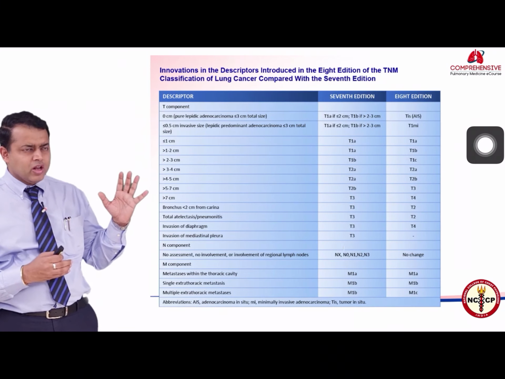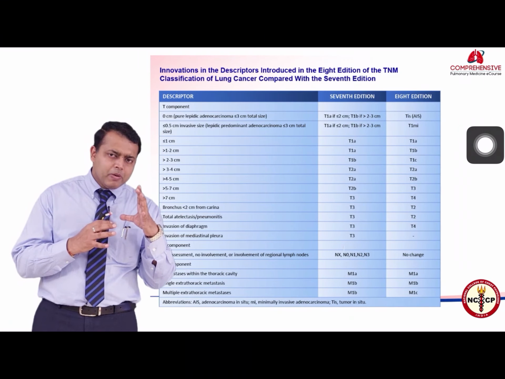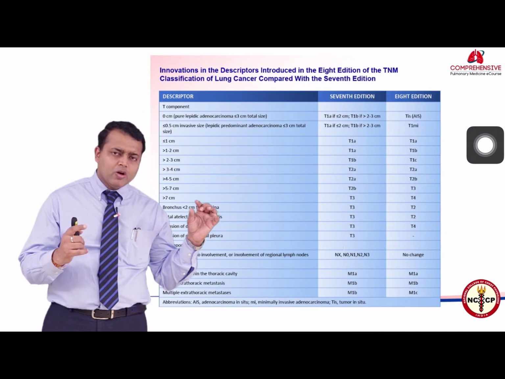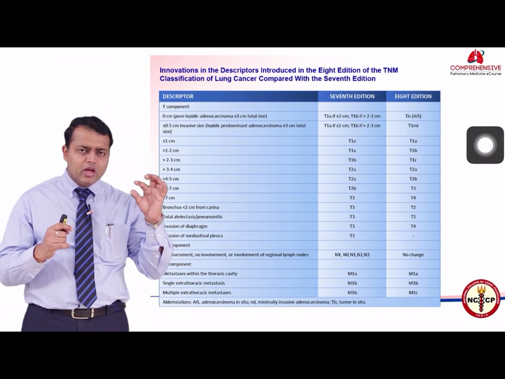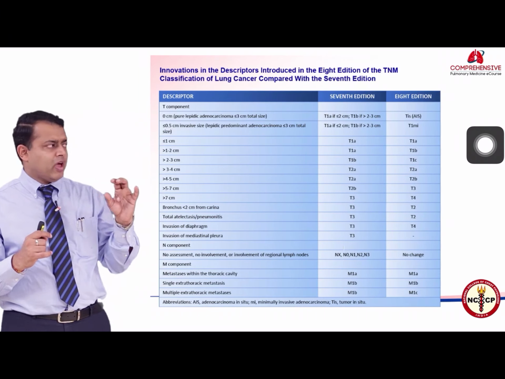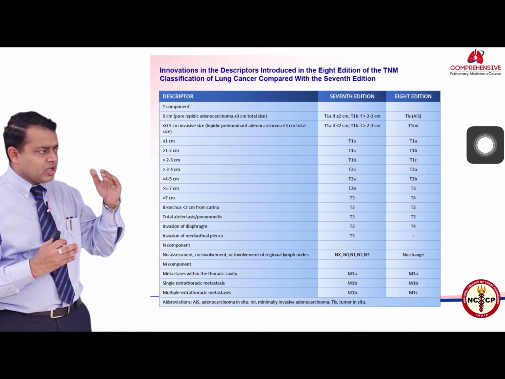As you can see over here, there is better definition of lung cancer as per the T size, that is the primary lesion size, and we are now better differentiating it between 1 to 2 centimeters, 2 to 3, 3 to 4, 4 to 5, and so forth. So likewise, the T staging is changing a bit.